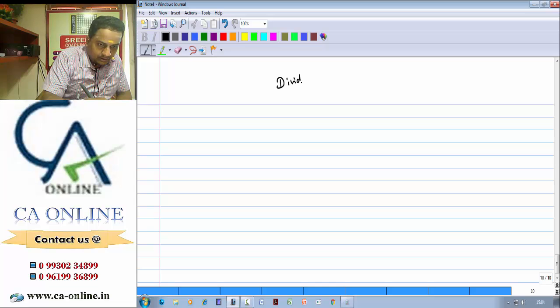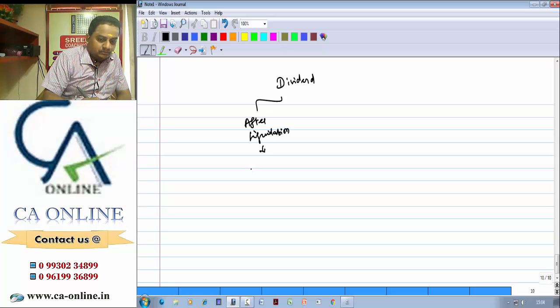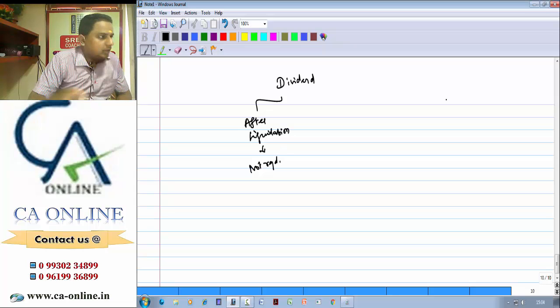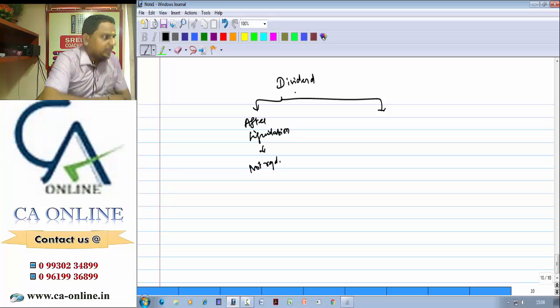Dividend after liquidation is not required, or it will not be paid. There is no concept of dividend after liquidation. In fact, what people normally understand as dividend after liquidation is whatever is given towards settlement of capital only; they will treat it as dividend.